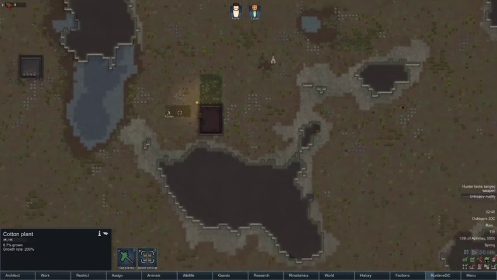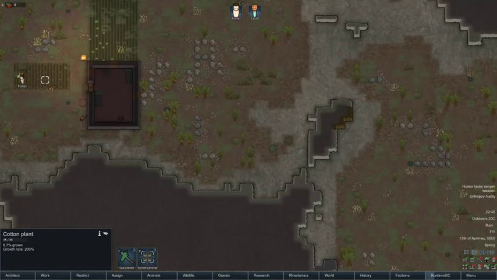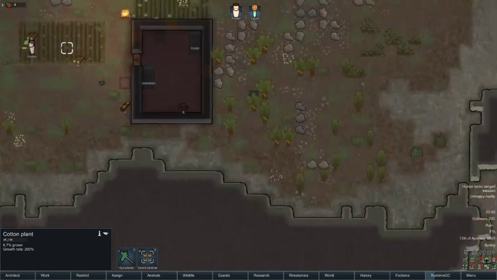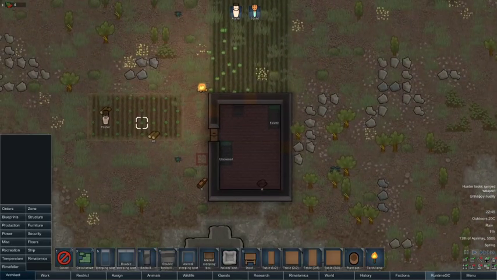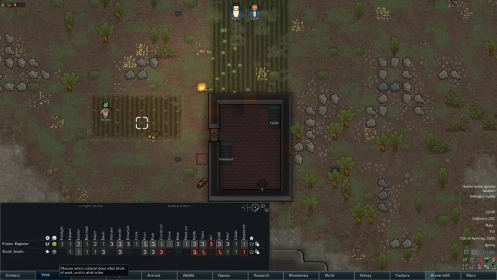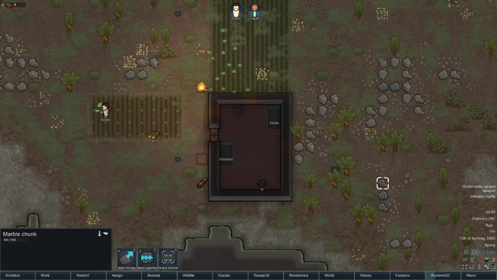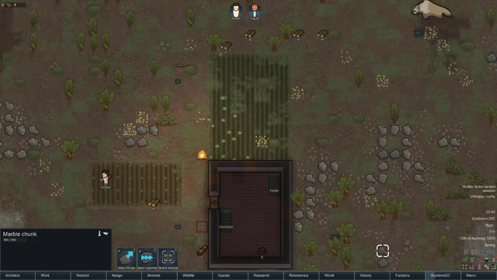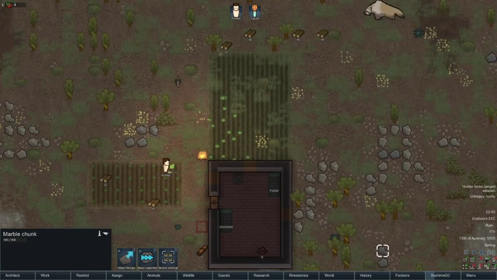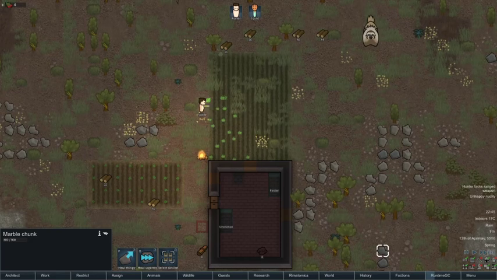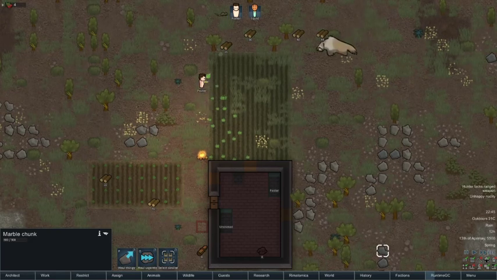Now, if we make Squid do plant cutting too, we can start learning now. That way we might be able to cut these trees down. I don't want him sowing though, because he'll just spoil everything. Foster here is going to continue.